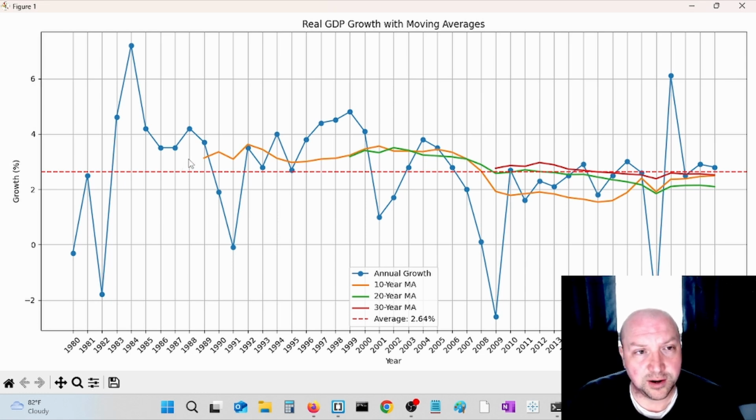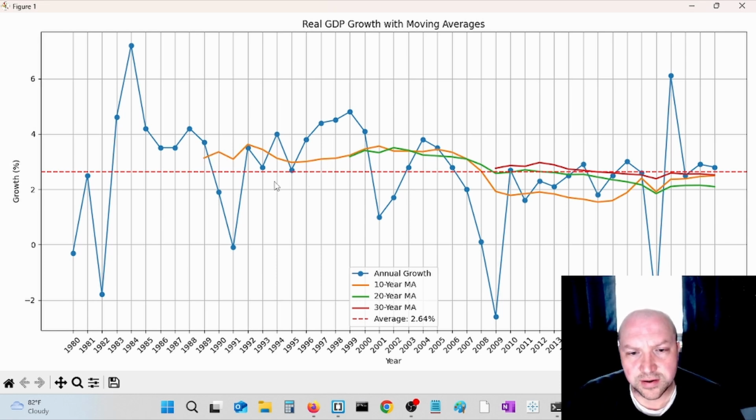For instance, for the 10-year moving average, if we take this little point here in 1989, well, this is averaging the previous 10 years of GDP growth. So we take this point in 1989 and then average it with this point, this point, this point, this point, this point, this point, this point, this point, and this point, right? The previous 10 growth values. And so what that allows us to do is plot a trend over time.